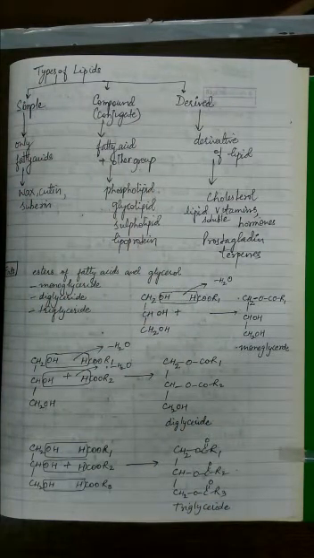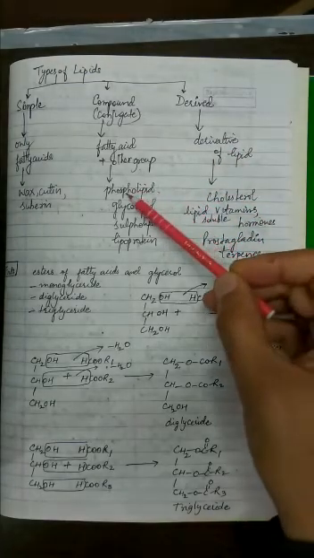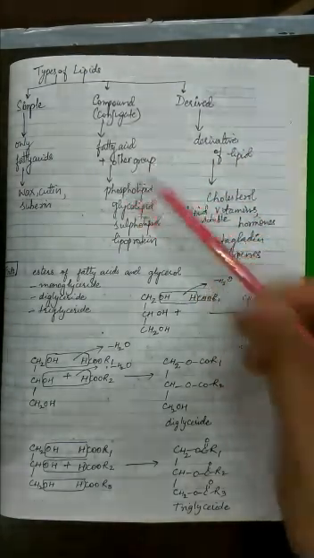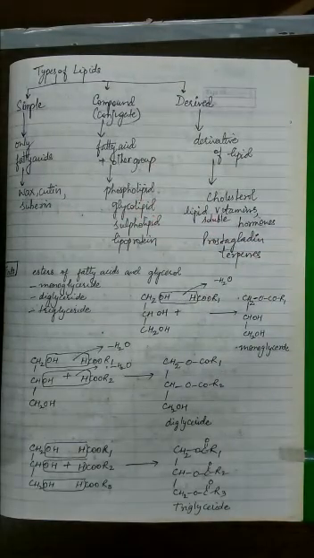Now what is a compound lipid or conjugate lipid? Conjugate means marriage or joining or attachment. So whenever a fatty acid has something else attached with it which is not a fatty acid, you will call such lipids compound lipids or conjugate lipids. The easiest example is phospholipid. When a lipid joins with a phosphate group, it is called a phospholipid.